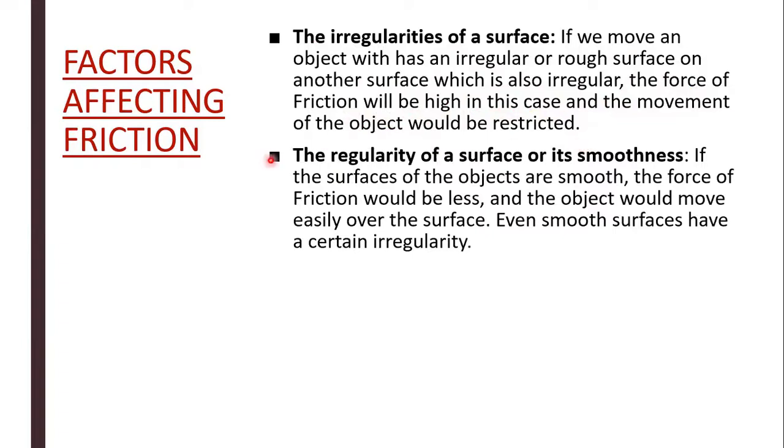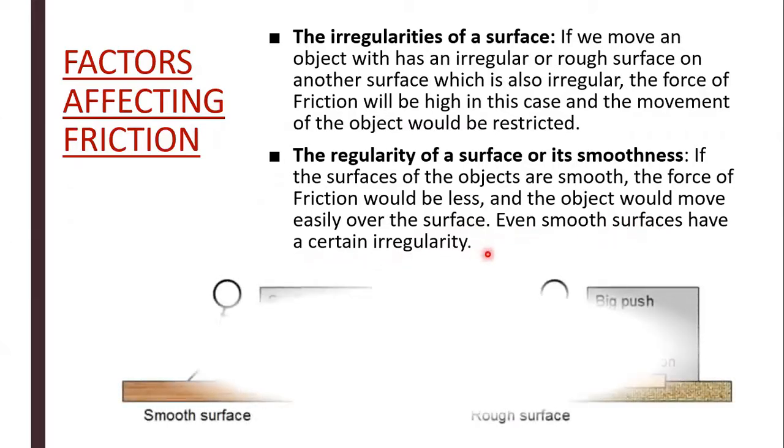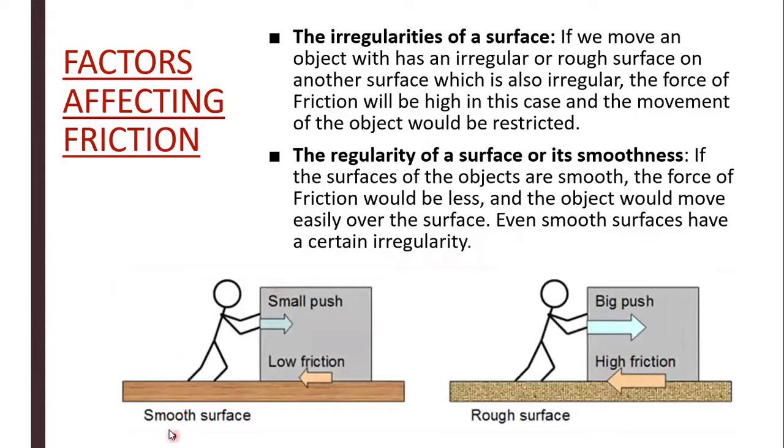The second factor is the regularity of a surface, or its smoothness. If the surfaces of the objects are smooth, the force of friction would be less, and the object would move easily over the surface. Even smooth surfaces have a certain irregularity. Now, as we can see, in case of a smooth surface, there is low friction with a small push. And in case of a rough surface, there is high friction with a big push.